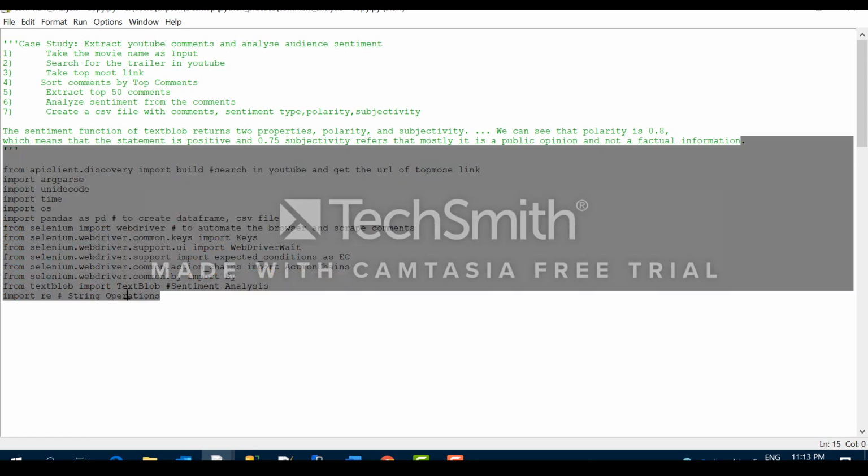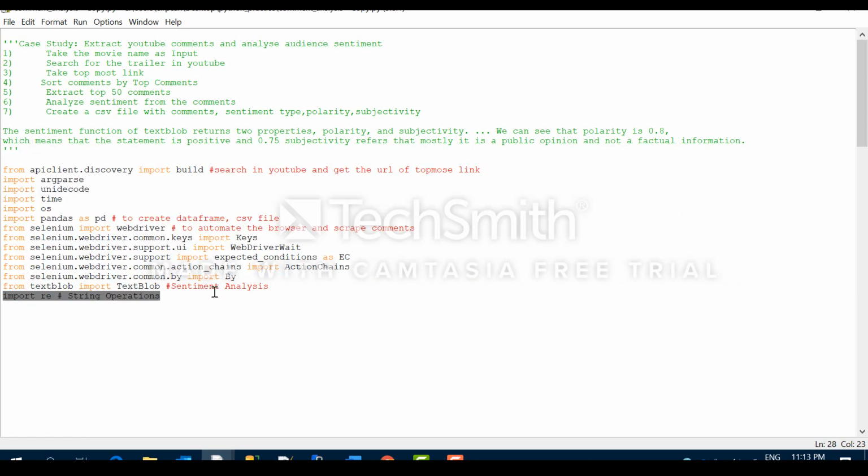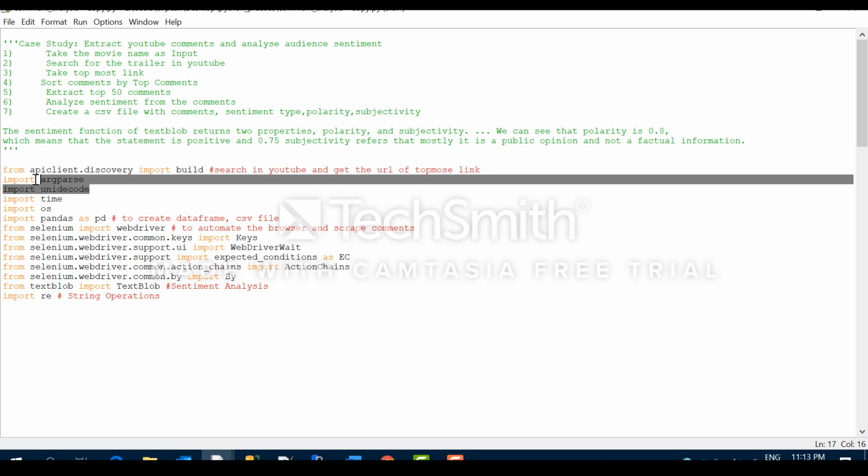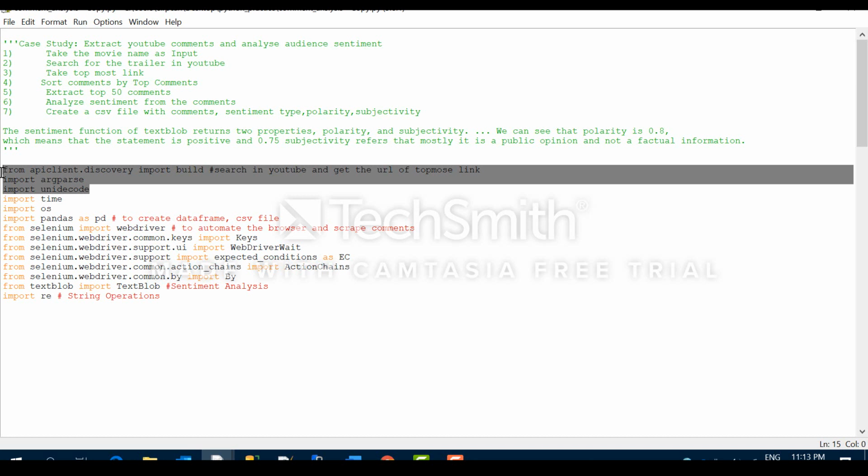So these are the libraries which I need. API client discovery for YouTube search, going to the URL, ArgParse and Unicode. All these three I have explained in my last video, where I scraped the YouTube views, dislikes, likes. There I have shown how to configure this API client discovery, how to get the free developer key from Google, and how you can use that.